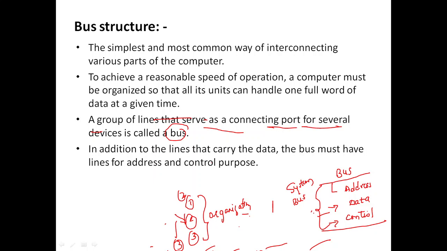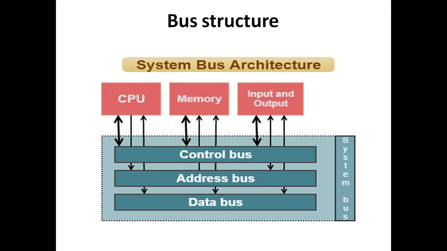In addition to the lines that carry the data, the bus must have lines for the address and for the control. Not only does it have to carry the data, it has to carry the address as well as the control. So this is the architecture of a bus system. As I have said before, you are going to have the control bus, the address bus, and the data bus.